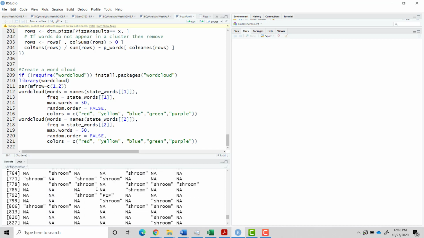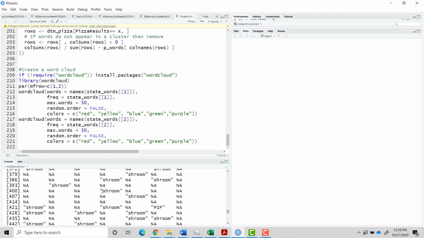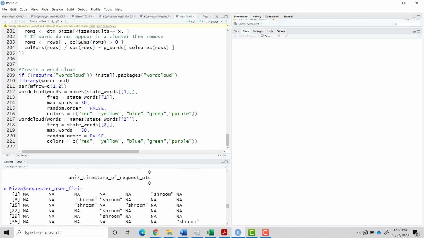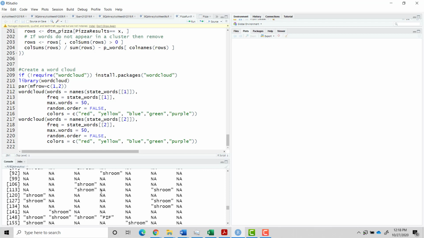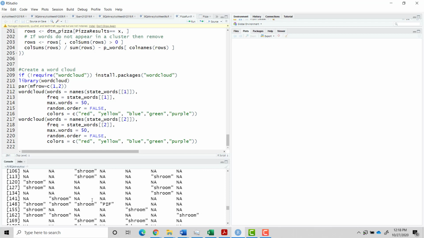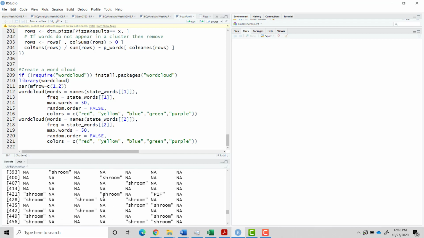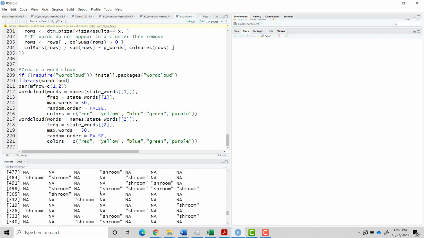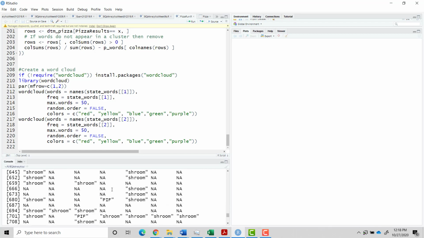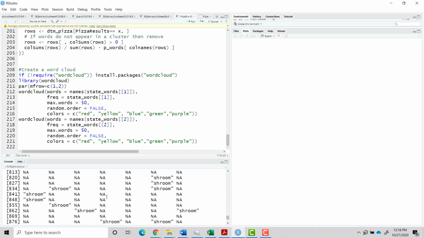Users can have flair on their profile. Here, most people have shroom, which I think must be short for mushroom. And somebody has a PIF. I have no idea. That person must want to be individual in this crowd full of shroom. So here we have another PIF.